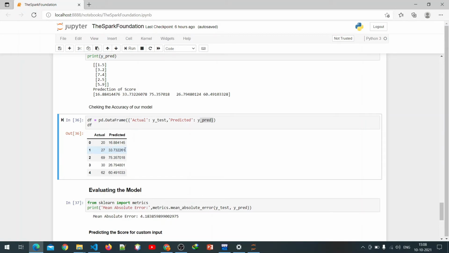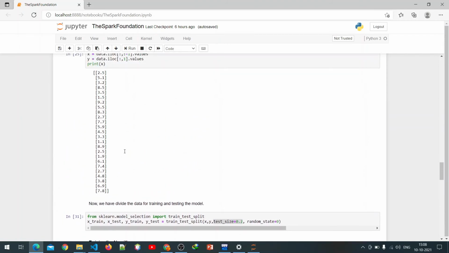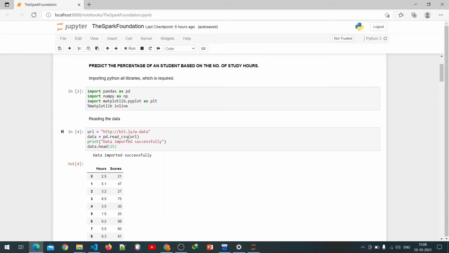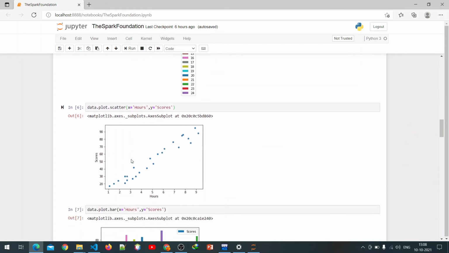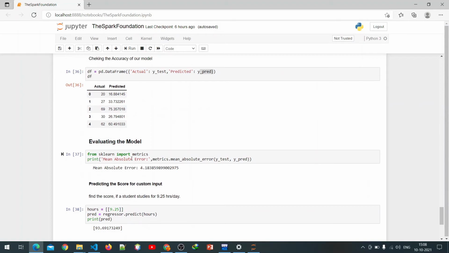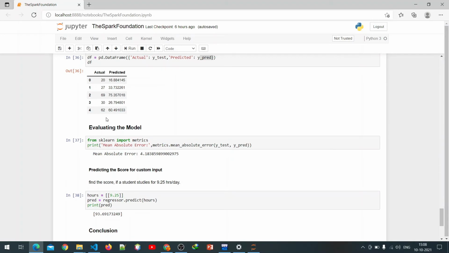We are getting differences because we use only 15 data points here. If we use more data, there is a chance to get more accurate values. For 27 we get 33.73, for 69 we get 75.35, and likewise for 62 we get 60.49.